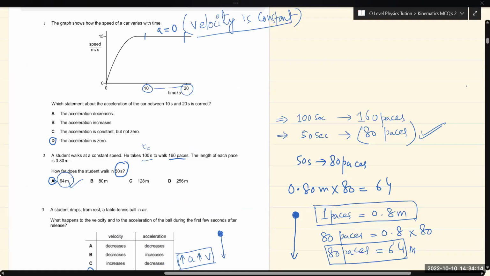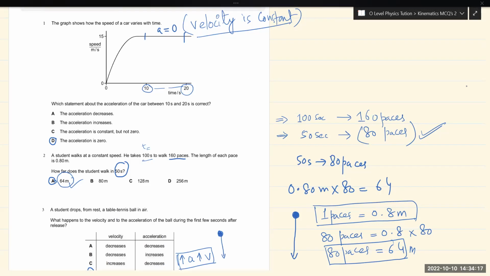Question number one tells us: the graph shows how the speed of the car varies with time. Which statement about the acceleration of the car between 10 seconds and 20 seconds is correct? As we know, this is the speed-time graph, so we have speed on the y-axis and time on the x-axis. Between 10 seconds and 20 seconds the acceleration will be zero because the speed is constant.